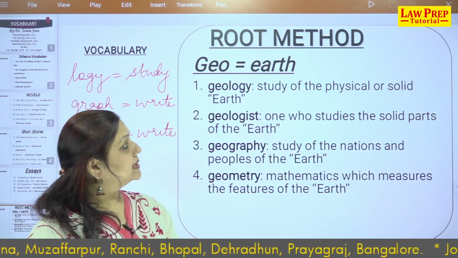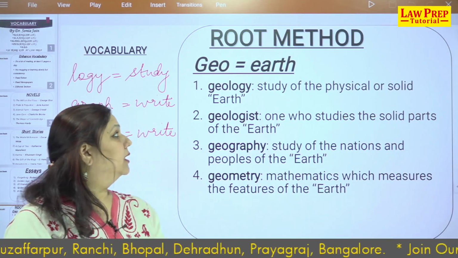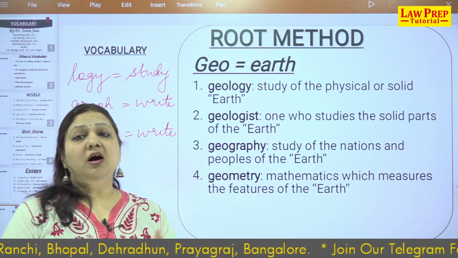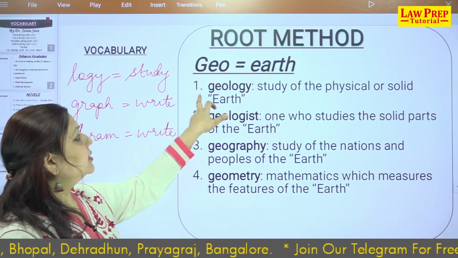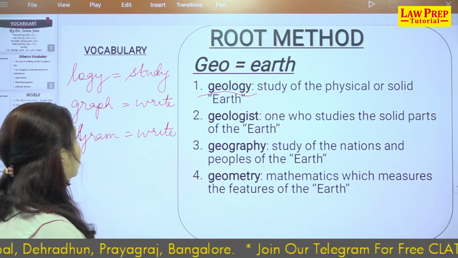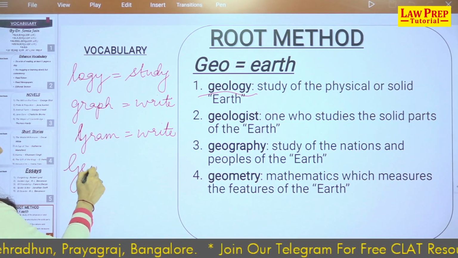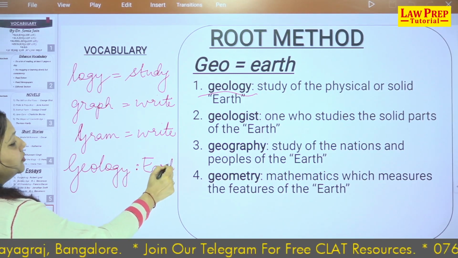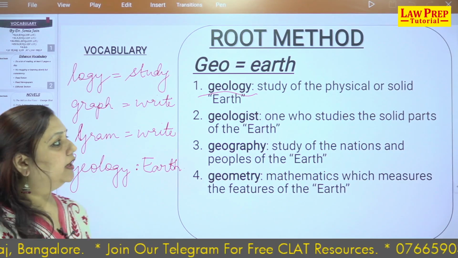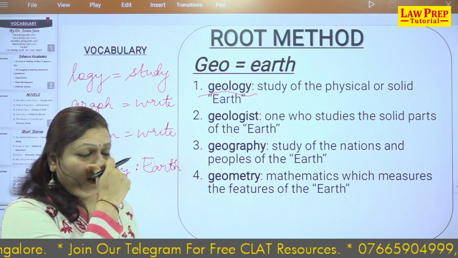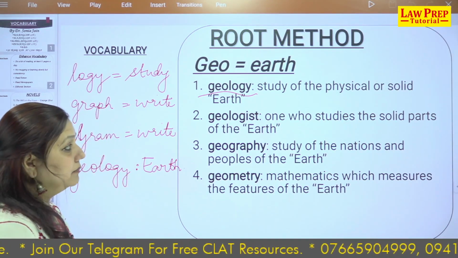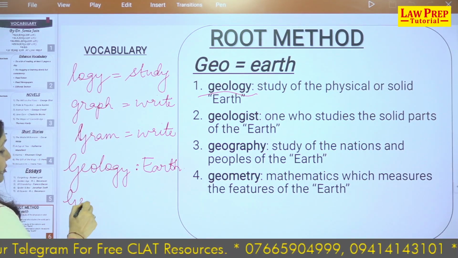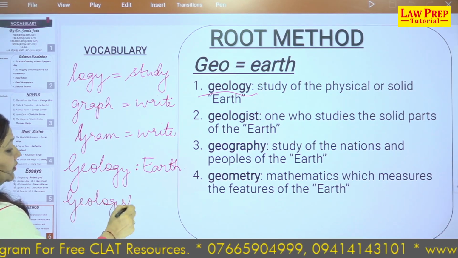So geology is the study of the physical or the solid earth, how earth is there, how the composition of the earth is there. That is the work of the geologist, right? So we'll have an analogy like this. Geology is to earth. So it's a study of the earth, right? Next word. Geologist is a person, naturally so simple to remember. Same way, geologist studies earth.